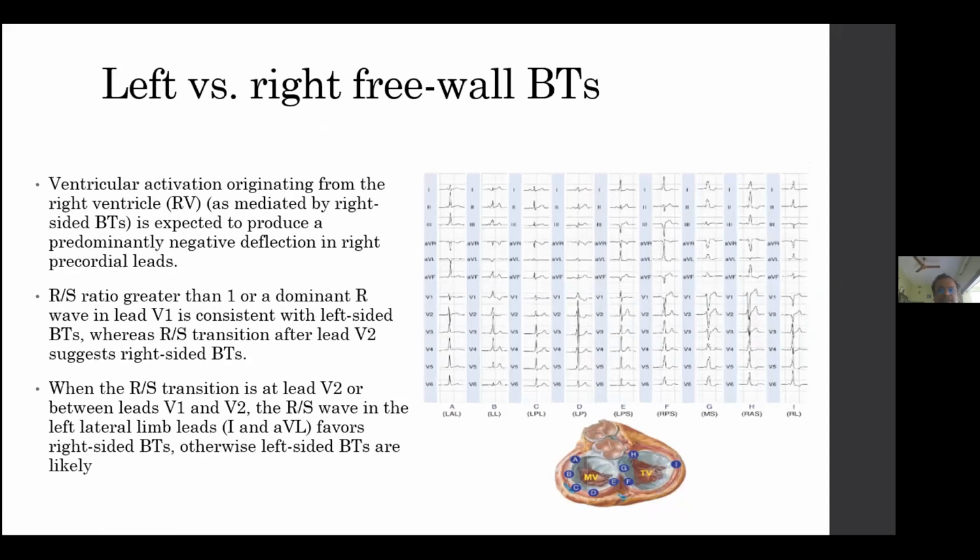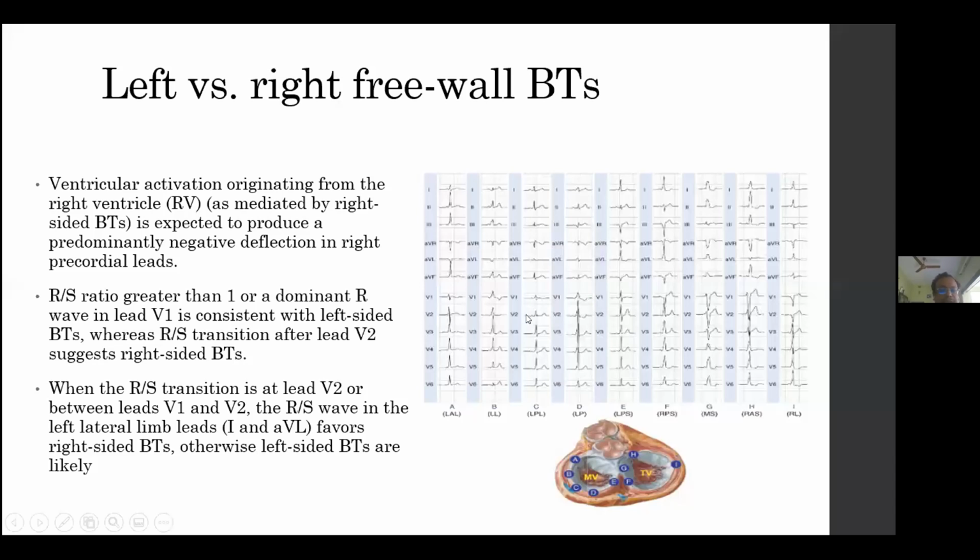Now, left versus right free wall pathways. Ventricular activation originating from the right ventricle is expected to produce a predominantly negative deflection in the right precordial leads. An R/S ratio greater than 1 or a dominant R wave in lead V1 is consistent with a left-sided bypass tract, whereas R/S transition after lead V2 suggests a right-sided bypass tract.